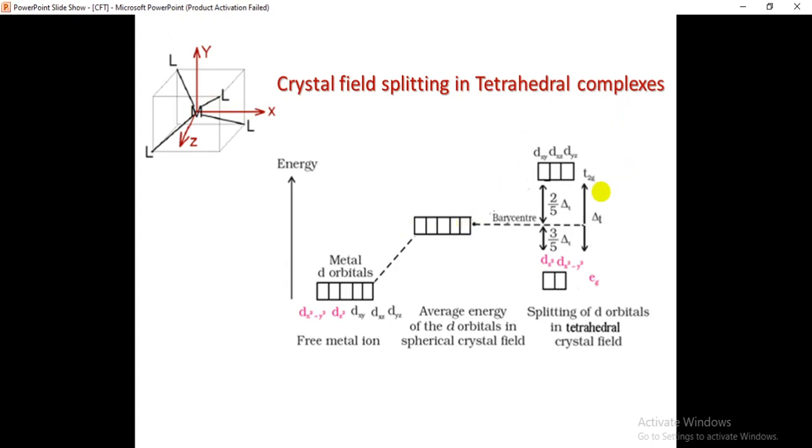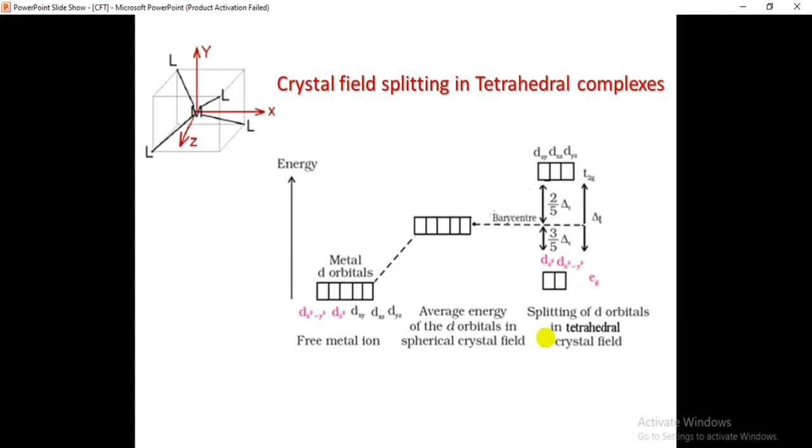That is the t2g orbitals. The t2g orbitals' lobes are present in between the axes, and the ligands are also approaching in between the axes. So that's why the t2g set of orbitals get repulsed more. That's why this t2g set goes up. The energy will be raised by 2 by 5 delta T. The t2g energy will be raised by 2 by 5 delta T.